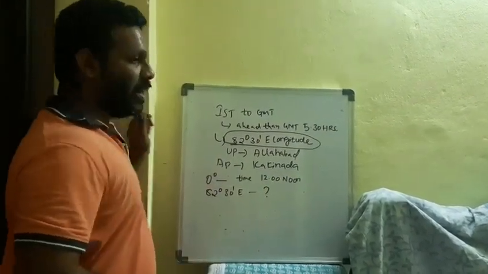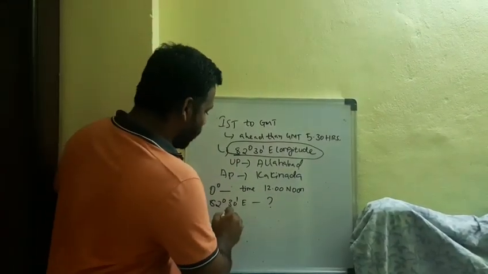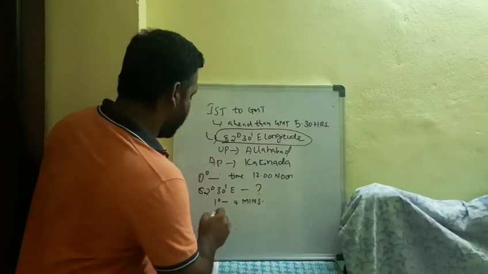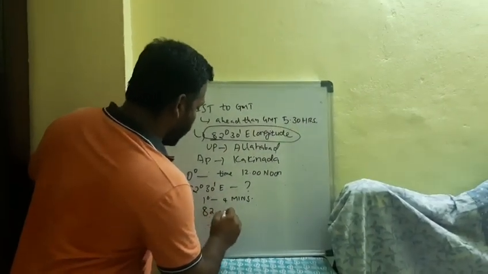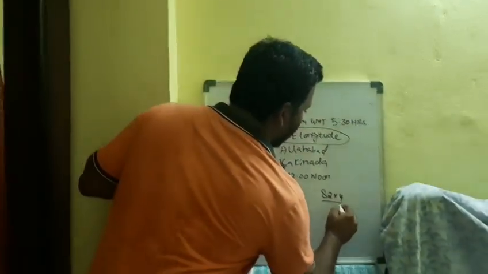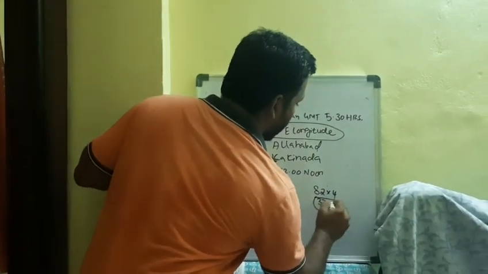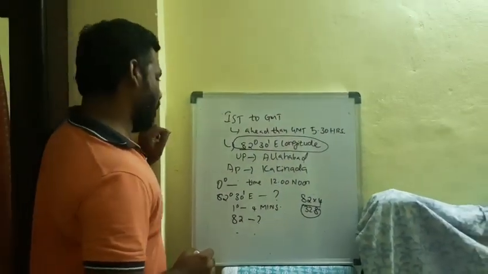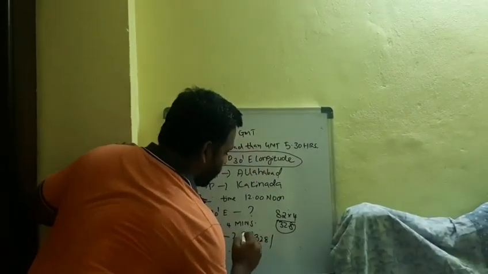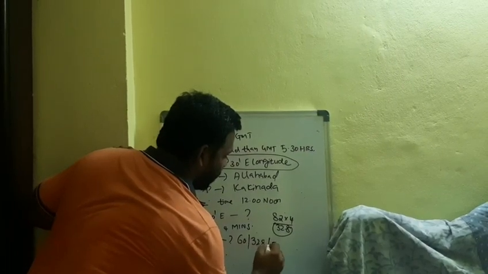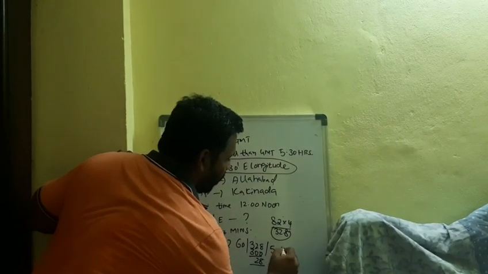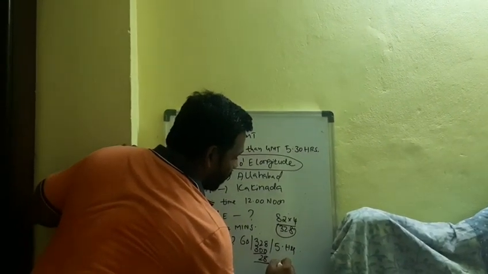We have to apply the same formula as till now. To cross the earth, for 1 degree, how many minutes? 4 minutes. Then we should take 82 degrees, 82 into 4. 4 2s are 8, 4 8s are 32. Here how much did you get? 328 minutes. The 328 you have to convert into hours. 60 5s are 300. What is the remainder here? 28. This will come as 5 hours. The remainder is 28 minutes.